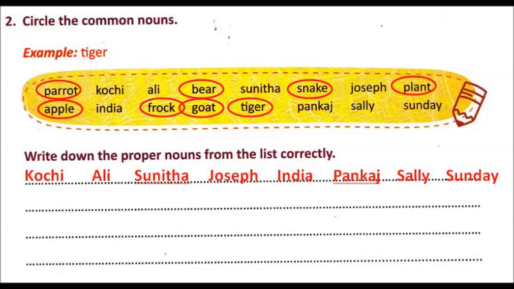Plant, common noun, circle it. Apple, again common noun, you have to circle. India, name of a country, you will write down by capitalizing I. Frog, common noun, circle. Goat, common noun, circle. Tiger, common noun, circle. Pankaj, name of a person, you will write under the heading proper nouns and P will be capitalized. Sali, same, name of a person, S will be capital. Sunday, week's name, all week's names begin with a capital letter. So Sunday will come under proper noun, S will be capital.